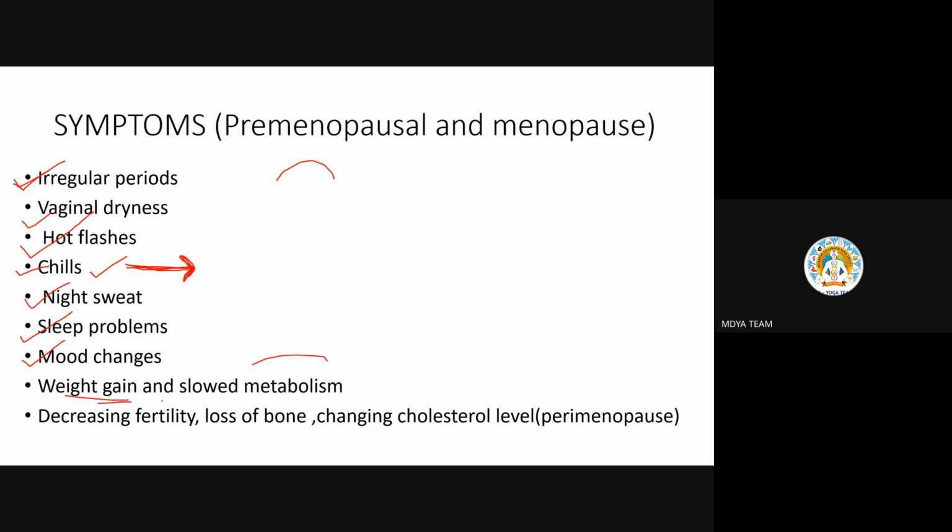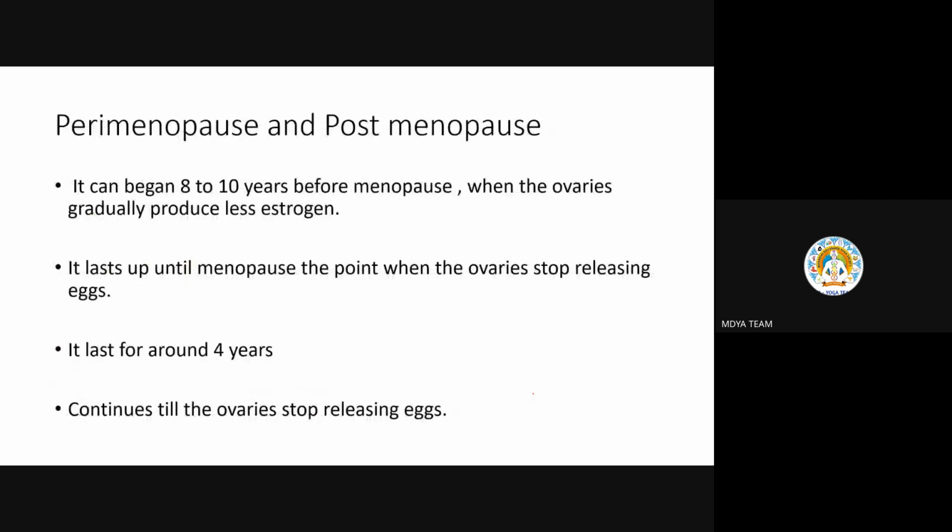When weight gain is there, of course I told you in obesity also, they have slow metabolism, decreasing fertility. Of course after menopause, this is the stage coming where they are losing their property of fertilization. Loss of bone, that means degeneration of bone. Changing cholesterol level, perimenopausal symptoms, we can say. So these all could be there, not so important, still you should know.